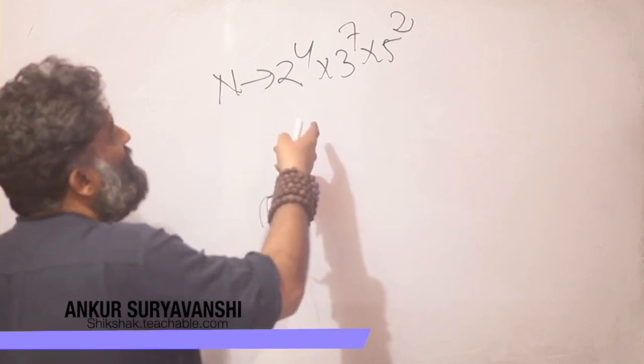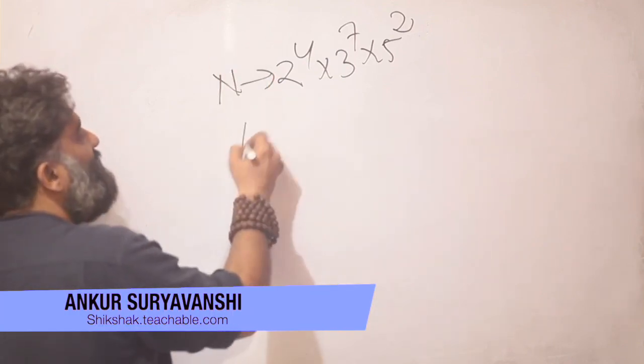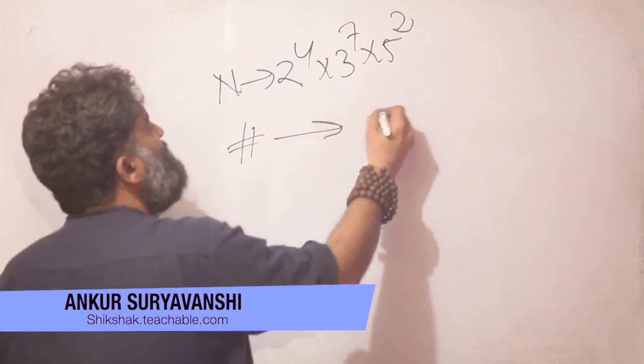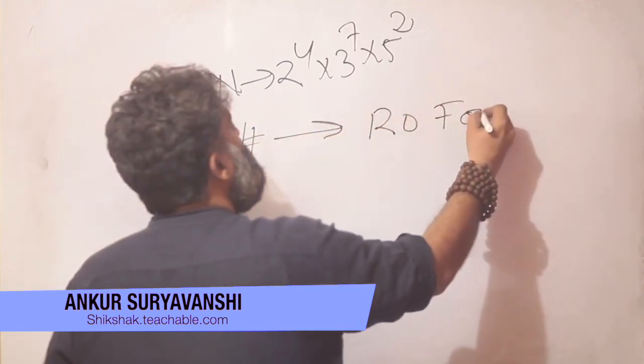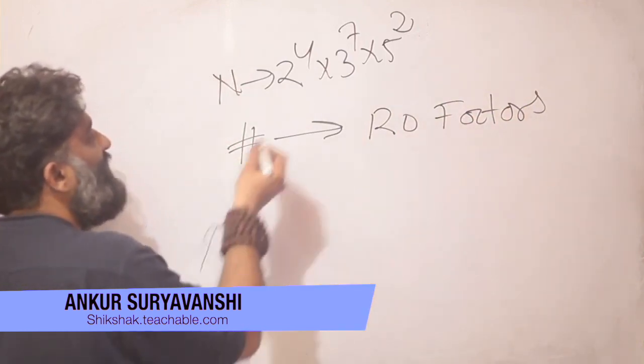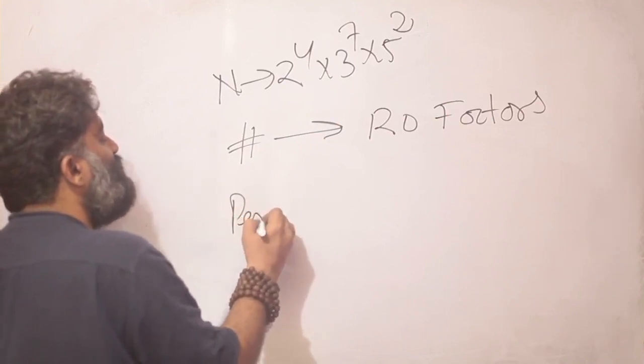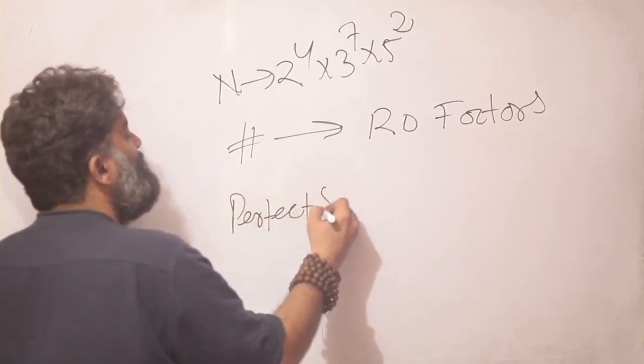So let's change the question now. The number is the same, and now my question is, we already figured out the total number of factors, and we figured out there are 120 overall factors, right? Now the question is, out of these overall 120 factors, how many are going to be perfect squares?